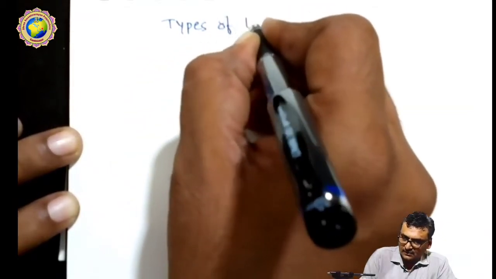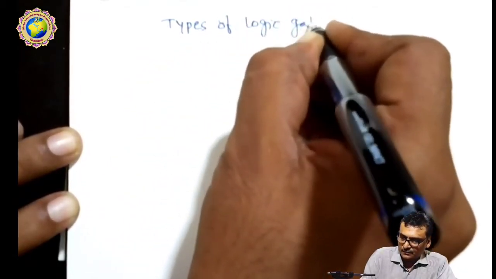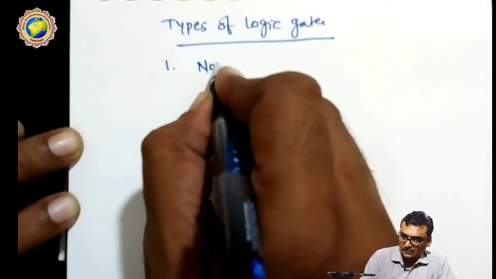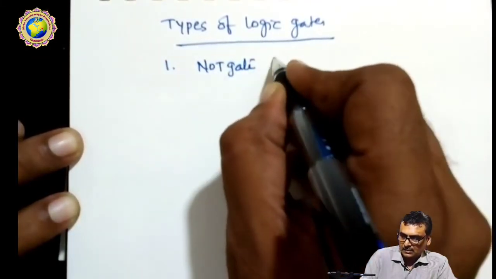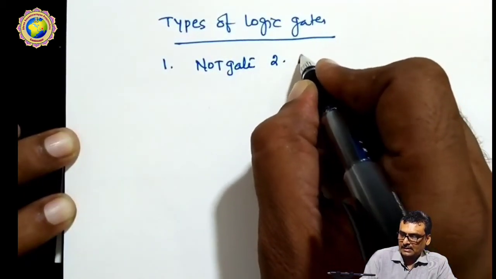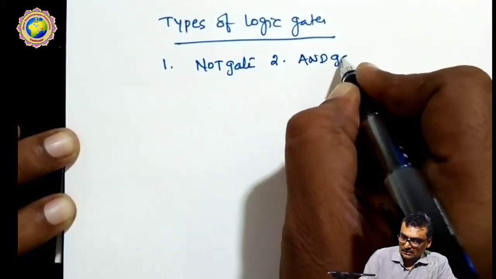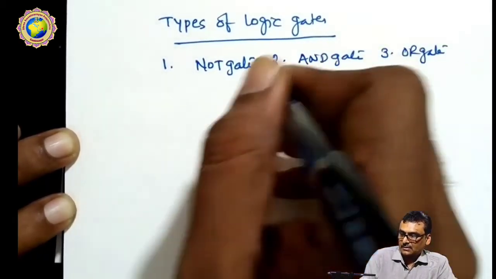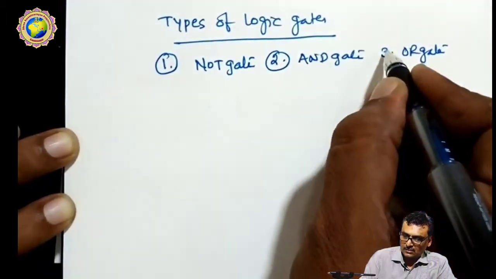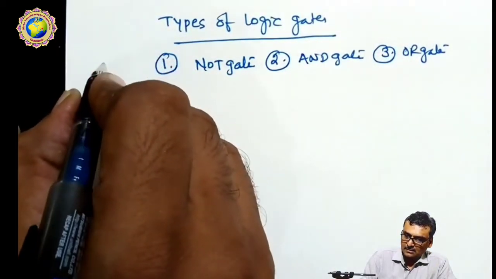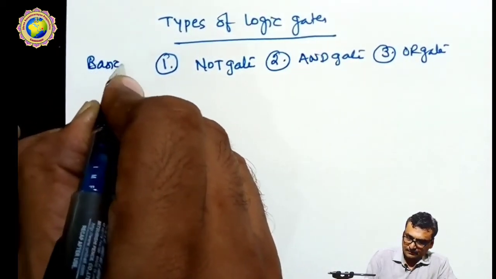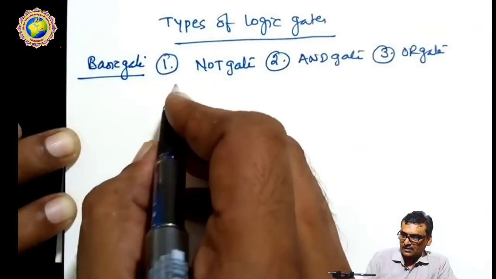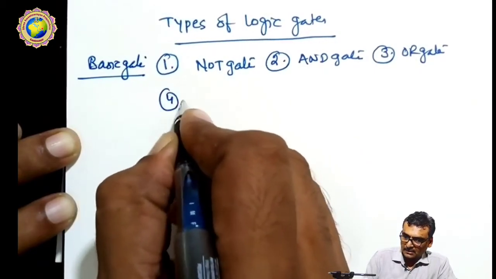Continuing with the types of logic gates. The first one is the NOT gate, the second is the AND gate, and the third is the OR gate. So these 3 gates are called basic gates. Now using these 3 gates, we make other gates.